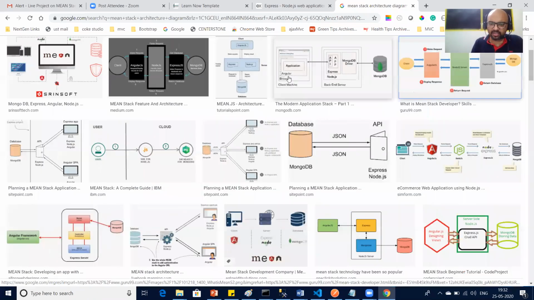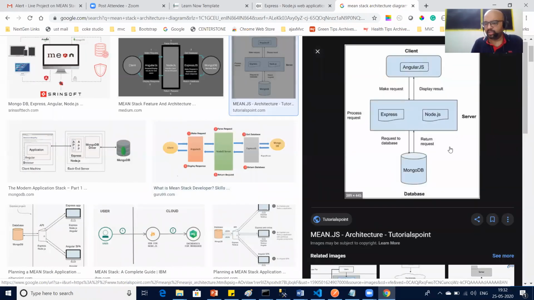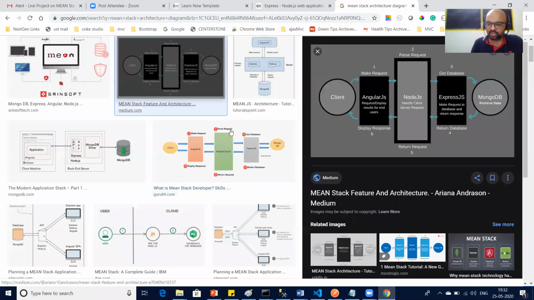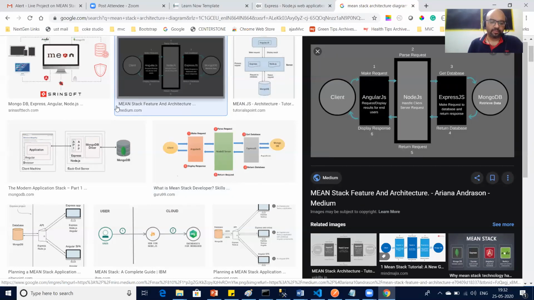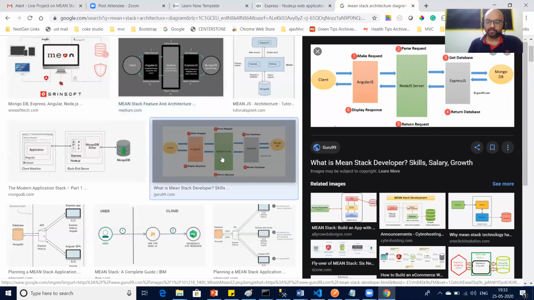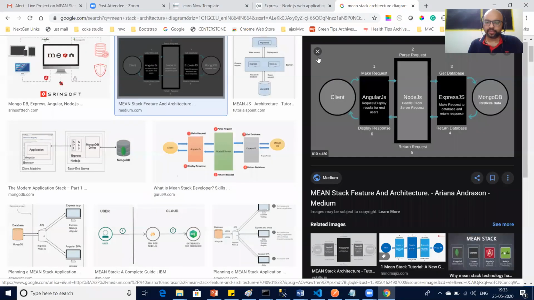You can refer to any other diagram. Say this one. I would say this is good. It looks absolutely good. They have used the typical technical words also. See, Express.js makes a request to the database and returns a response, request and response. This is basically a kind of sequence diagram they have created. Correct? Guys, is it clear or not? Yes, sir.